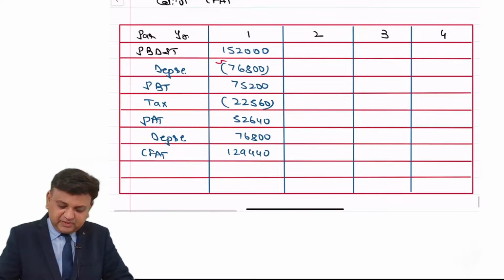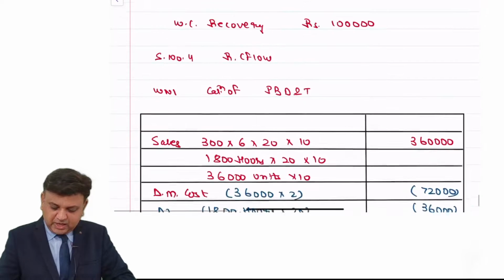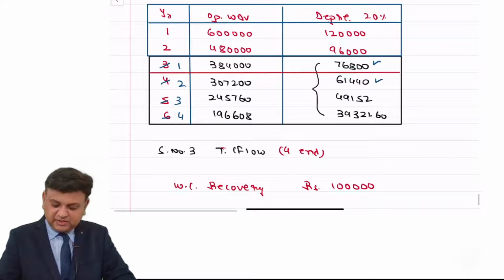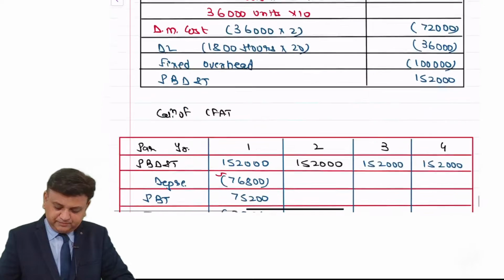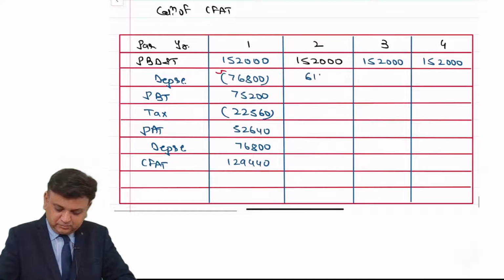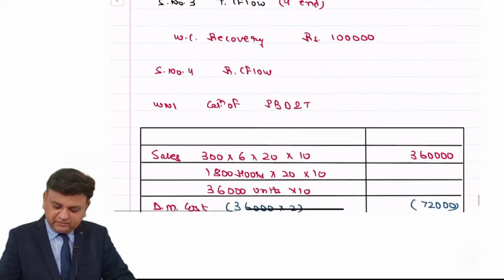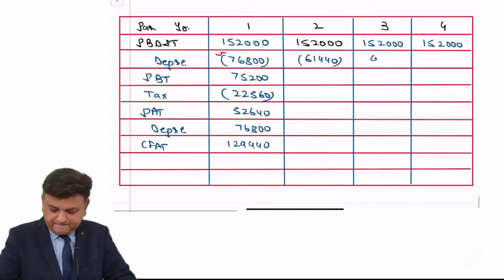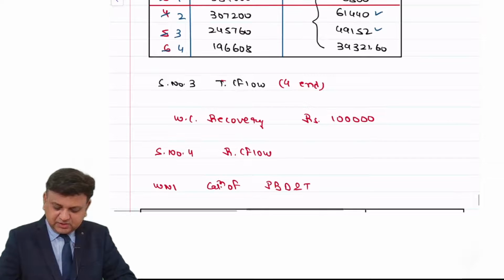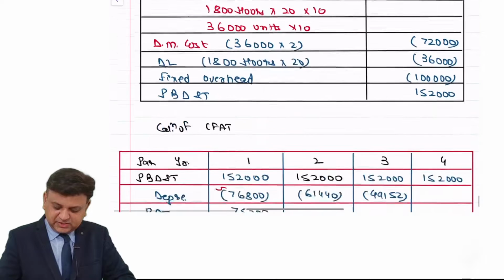For the second year, similar working will be shown. 1,52,000, again 1,52,000, again 1,52,000. Amount of depreciation will keep on decreasing: 61,440, next it is 49,152, and for the last year it is 39,321.6.